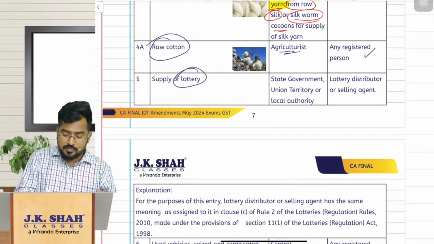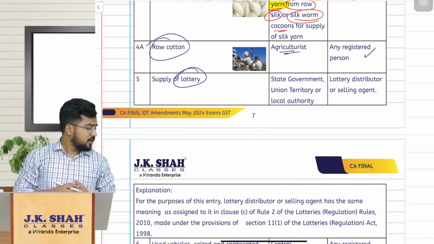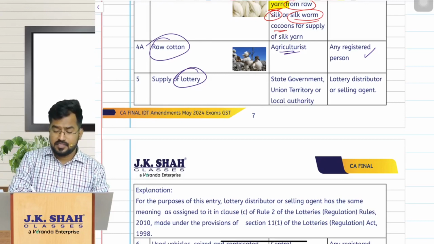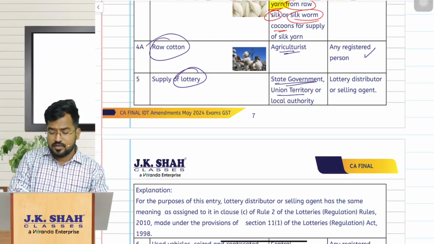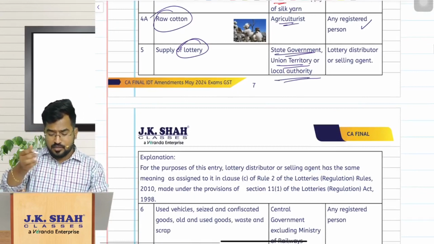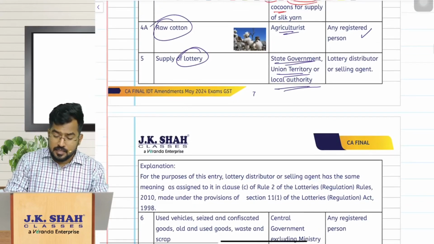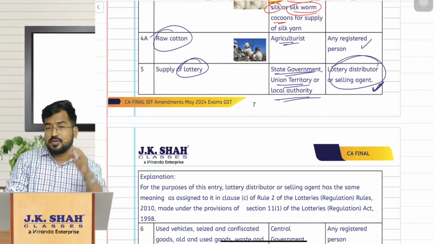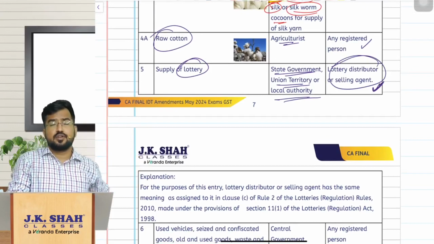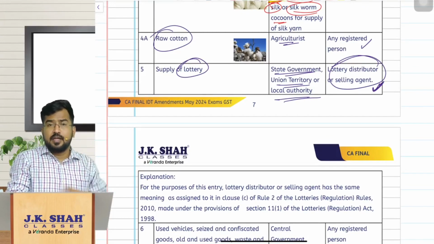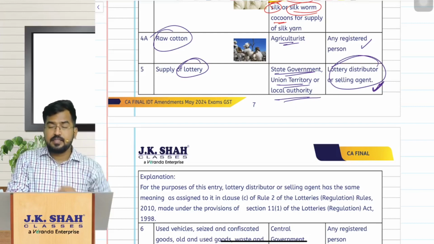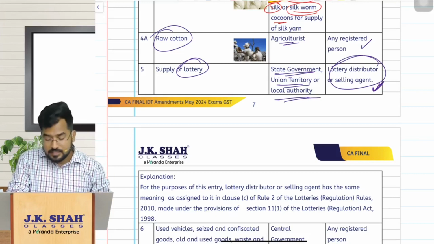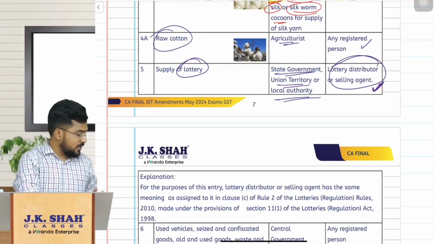The same story with respect to lottery. If you know, the goods definition includes actionable claims, and obviously lottery is an actionable claim. So in supply of lottery, who is the supplier? The state government organizing the lottery, or a union territory, or a local authority. And who is buying? The lottery distributors or selling agents. These people purchase those lottery tickets from the state government and then sell them. So when they are buying, who is liable to pay GST on that transaction? The lottery distributor or selling agent is liable to pay GST.